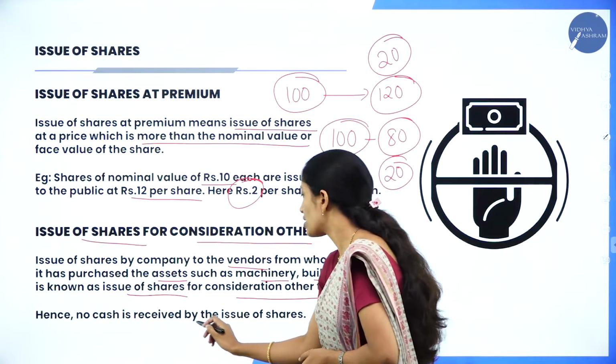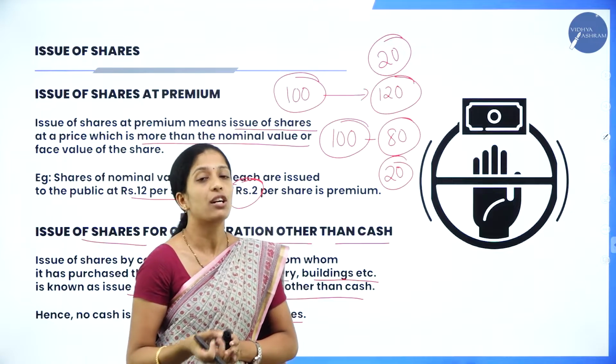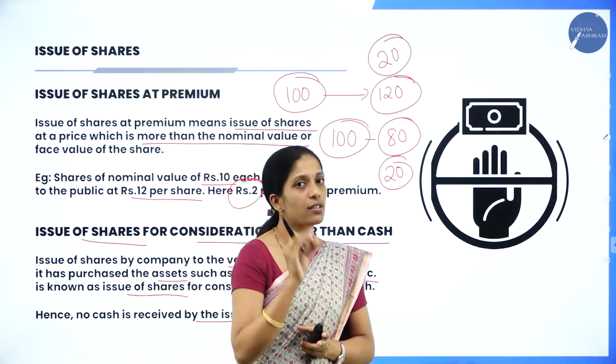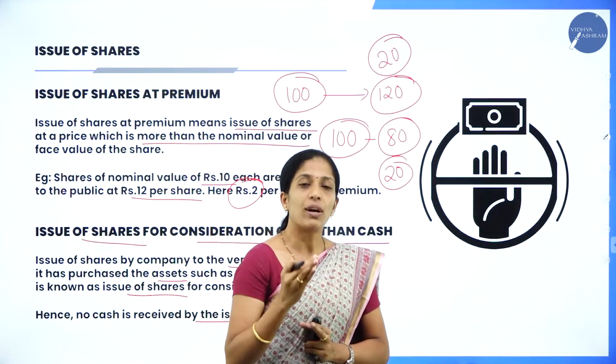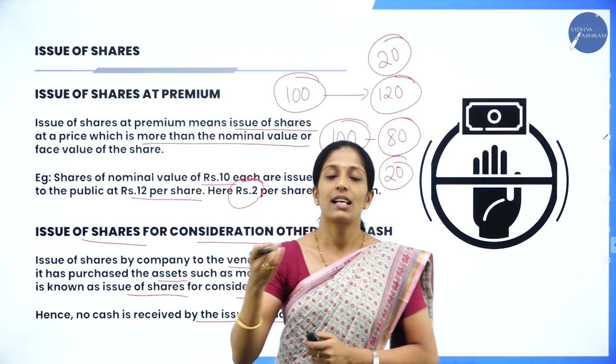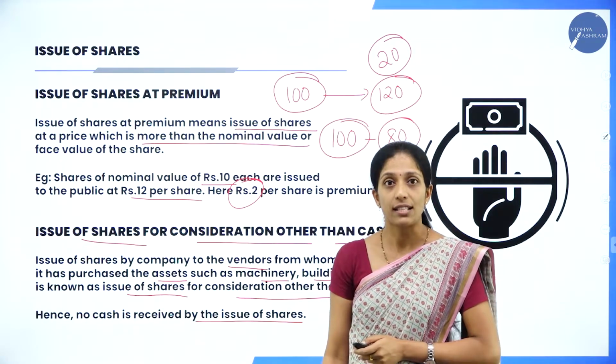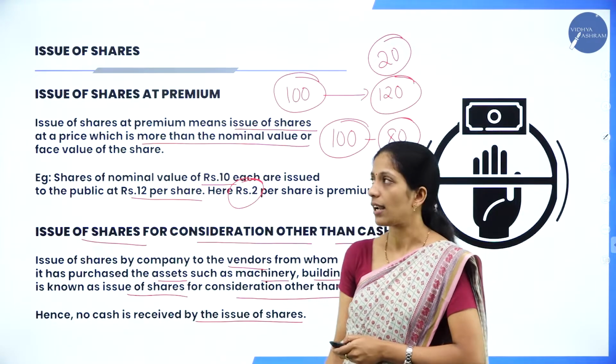Hence, no cash is received by the issue of shares. In such cases, the company will not receive cash for such shares because an equal amount of shares is given to the sellers. So this is about issue of shares for consideration other than cash.